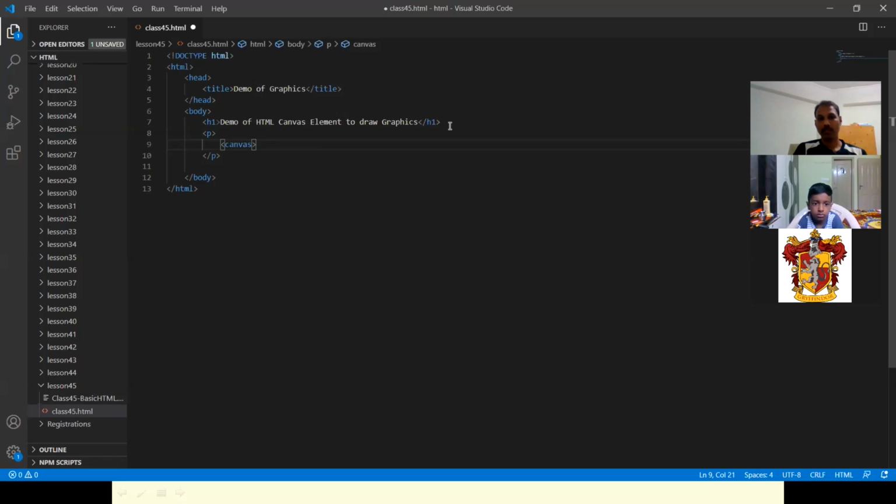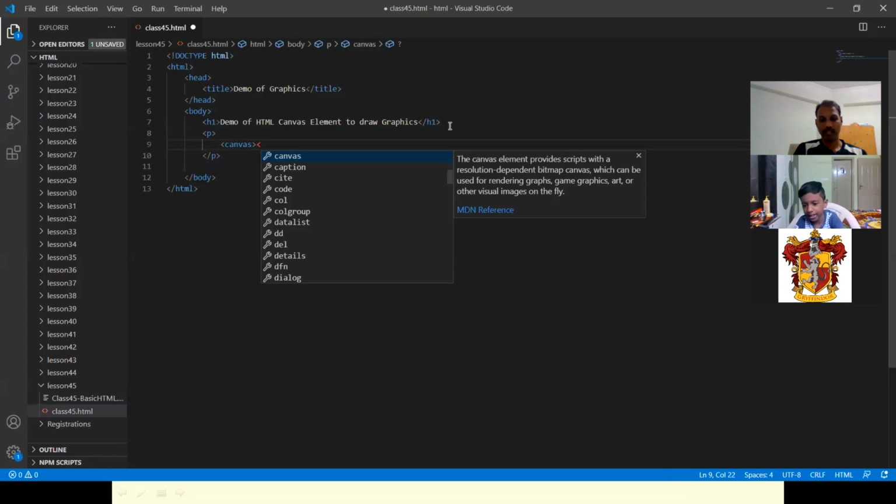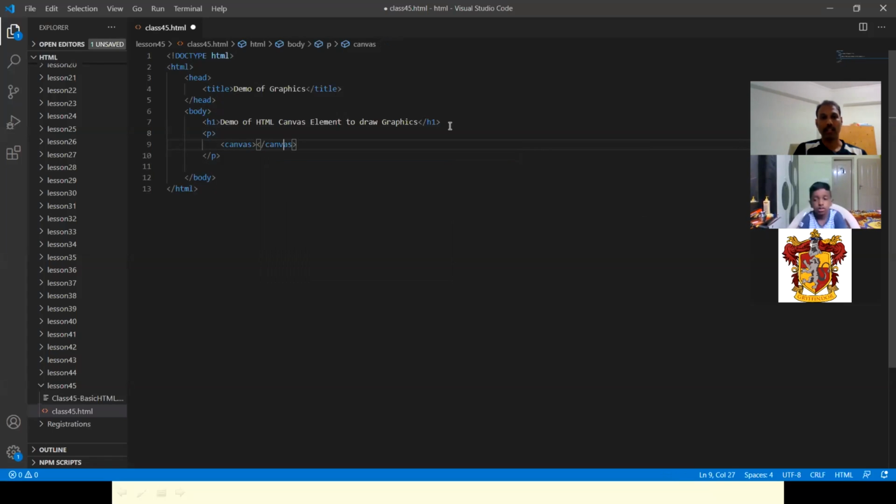As soon as we type the starting tag, do we need an ending tag? Yes, we need to have the ending tag. It's like a single tag, but we write the code in the JavaScript part.